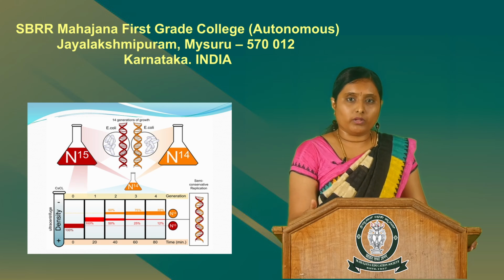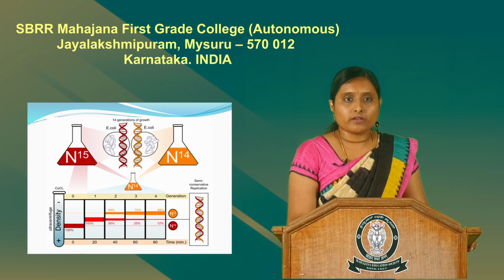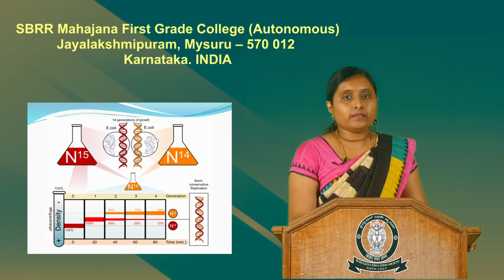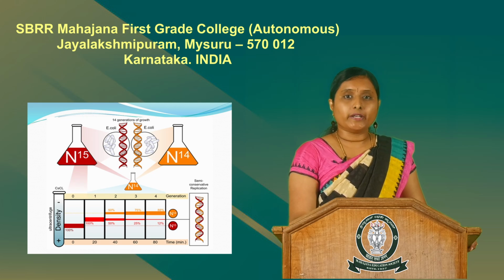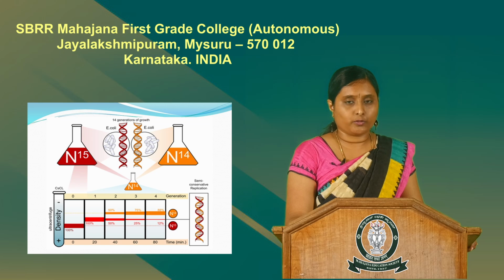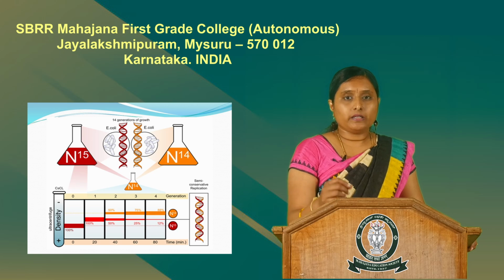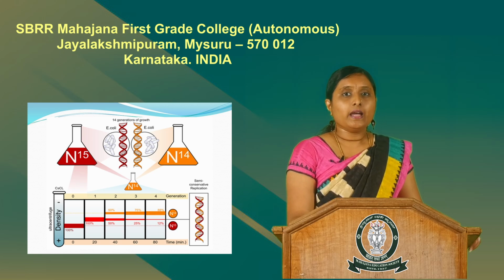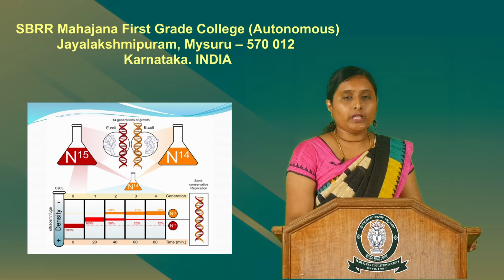So at a regular interval of every 20 minutes, at the end of 20 minutes, first generation cells were isolated and subjected to density gradient centrifugation. The result obtained was that a single band was formed at the center of the test tube. This single band at the center suggested that the DNA of the bacterial cells contained hybrid DNA, that is DNA which contains both N15 and N14 isotopic forms of nitrogen.